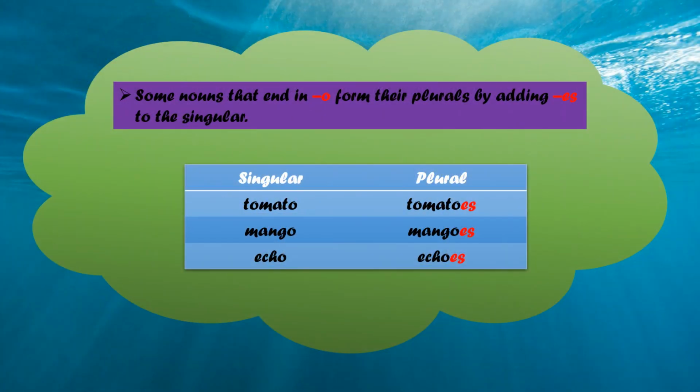But some nouns that end in O form their plurals by adding es to the singular. They are tomato. So we will add es here and will form its plural. So tomato, tomatoes. Mango, mangoes. Echo, echoes. Just by adding es.